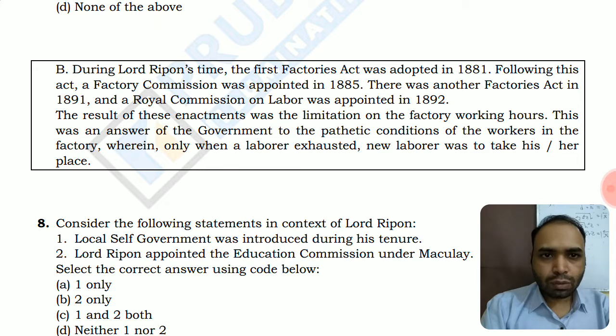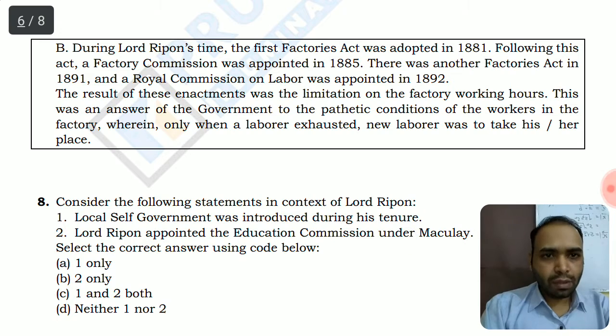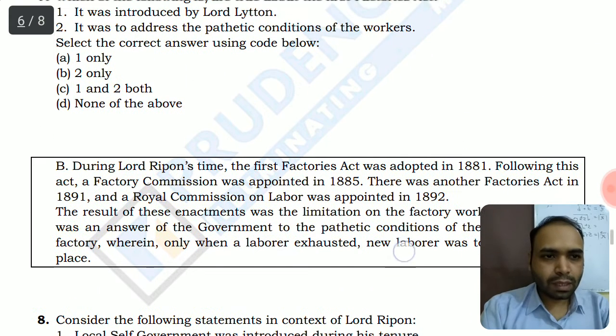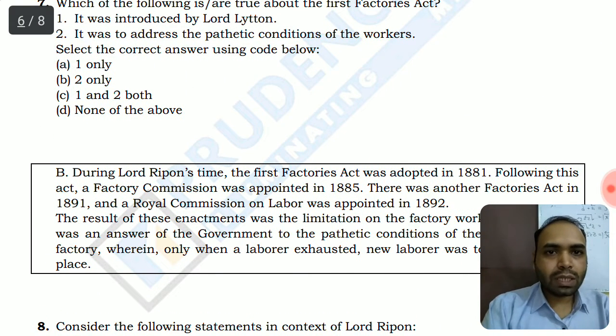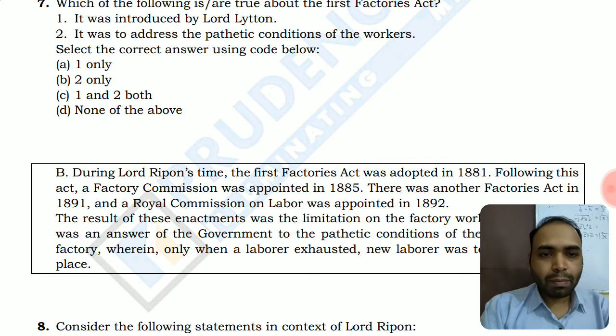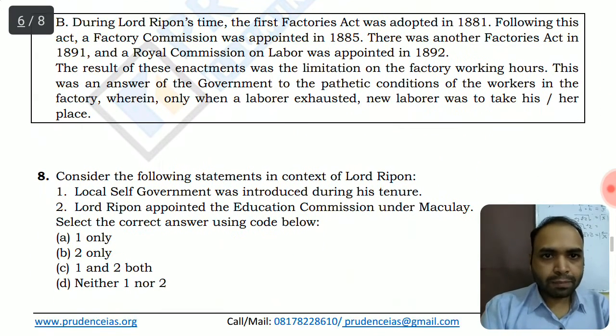This was the government's answer to the pathetic conditions of workers, wherein only when a laborer was exhausted, a new laborer would take his or her place. So the condition of laborers was obviously pathetic, and all these legislations came into effect for the betterment of their conditions. Now let's move on to the eighth question.